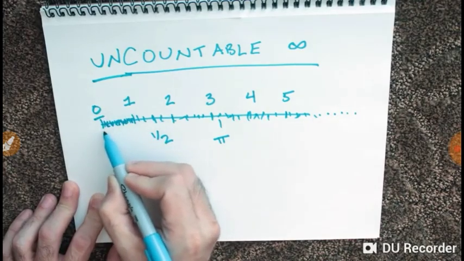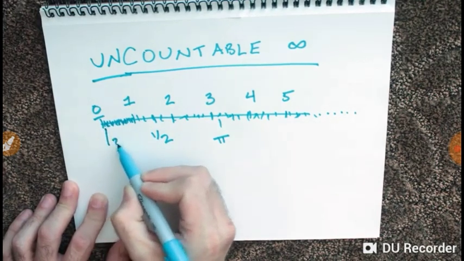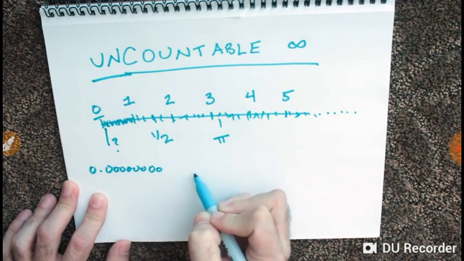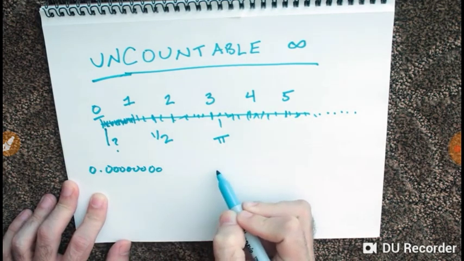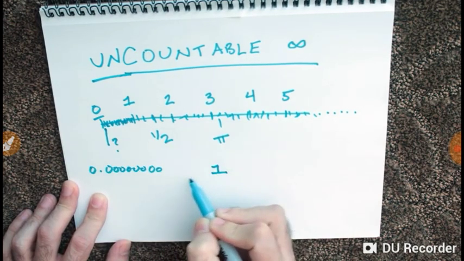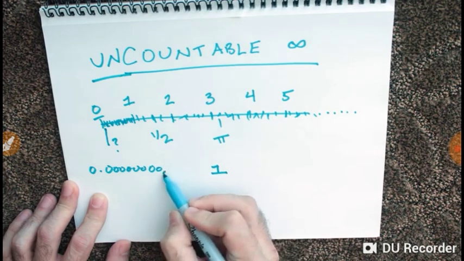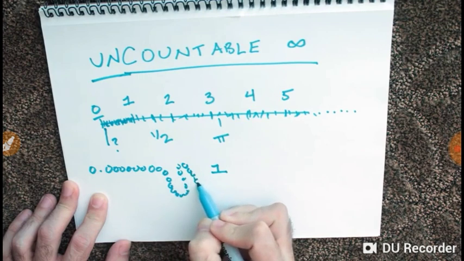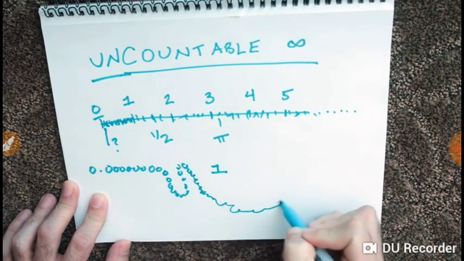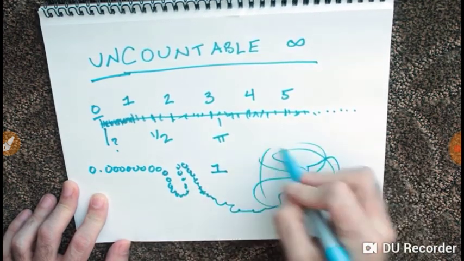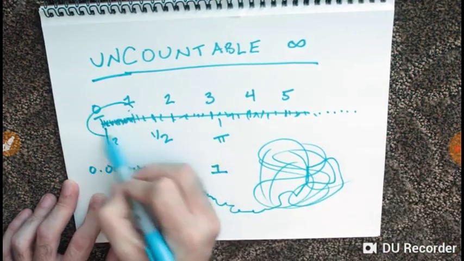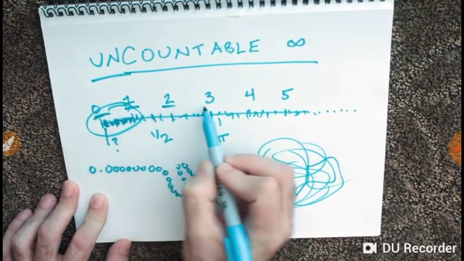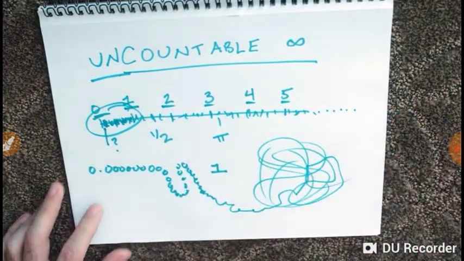0, okay, but what comes next? 0.000000. Eventually, we would imagine a 1 going somewhere at the end, but there is no end. We could always add another 0. Uncountability makes this set so much larger than the set of all whole numbers that even between 0 and 1, there are more numbers than there are whole numbers on the entire endless number line.